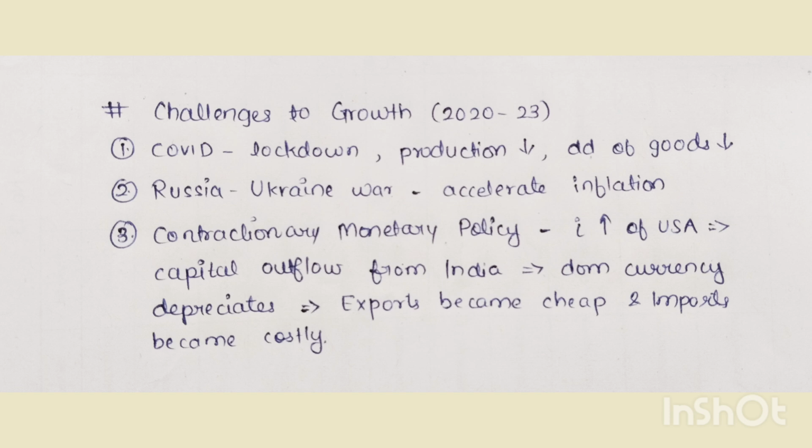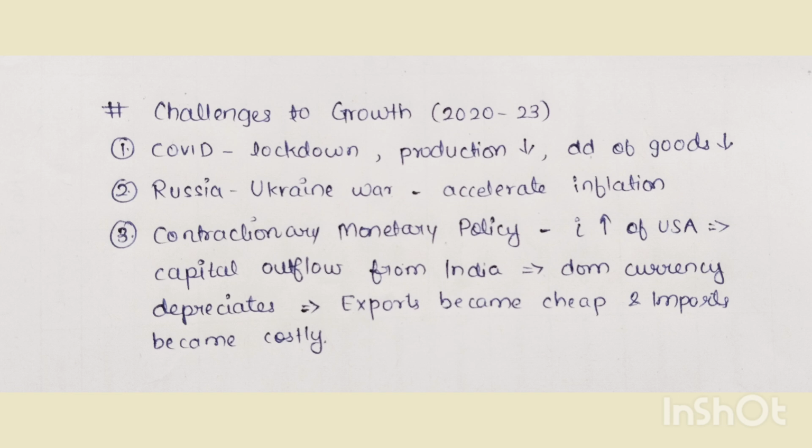Now we will look at the challenges to growth from 2020 to 23. The first challenge is COVID-19. We know how COVID has badly impacted the world. There was a huge impact on India's trade and exports also. Since China is the largest exporter of raw materials to India, India was badly impacted. Production reduced in India, and demand for goods and services also reduced due to the pandemic.